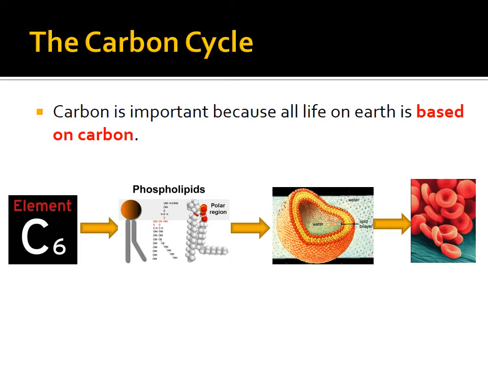And of course, on the right hand side is an example of cells. Those are some blood cells. But phospholipid bilayer. So all life is based on carbon. We have a theory in science that if we ever find life on another planet, it must be made of carbon. We could be proven wrong, but that's the theory that we currently have in science. All life is based on carbon because all of the life that we've ever seen is based on carbon.